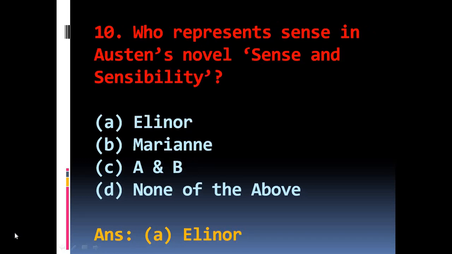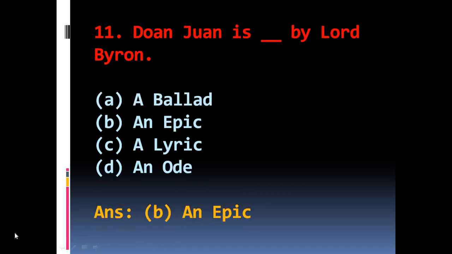Question number 10. Who represents sense in Austen's novel Sense and Sensibility? The options are A Elinor, B Marianne, C A and B, D none of the above. The right answer is A Elinor. Question number 11. Don Juan is blank by Lord Byron. Options are A ballad, B an epic, C a lyric, D an ode. The right answer is B an epic.